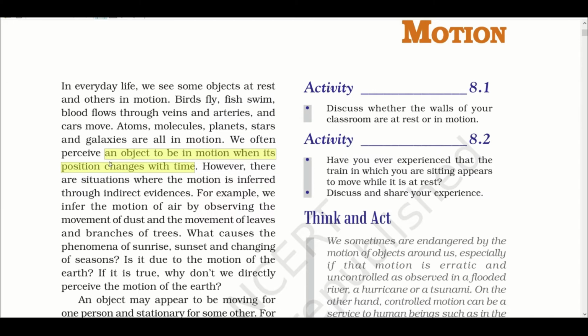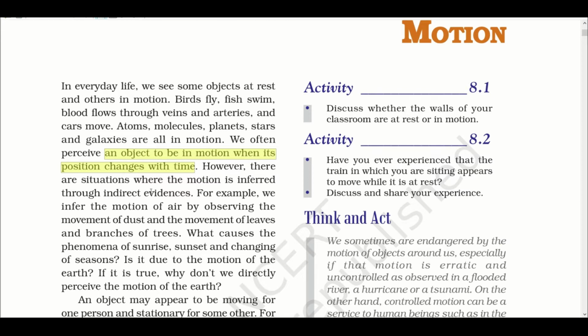We often perceive an object to be in motion when its position changes with time. So whenever you see any object in motion, that means it has changed its position with reference to time. At some time it may be at some point. After some time has passed, it has changed its position. Only then can you say the object has done some motion.